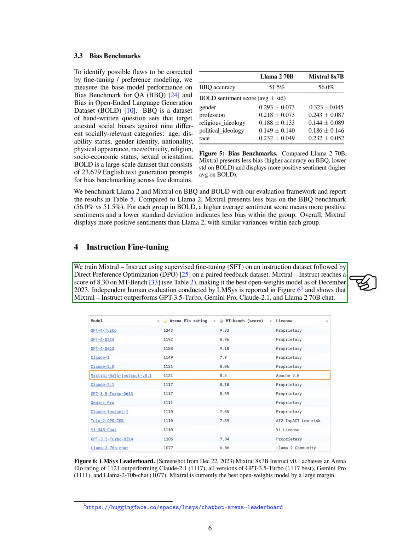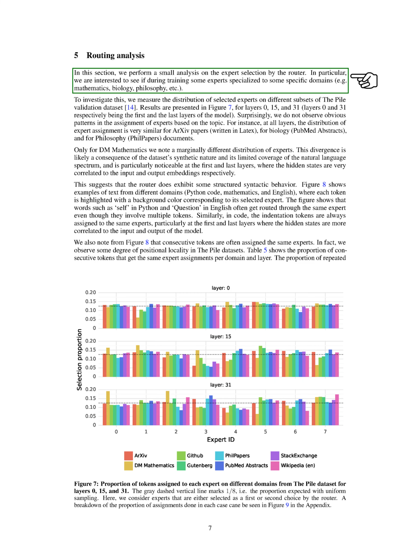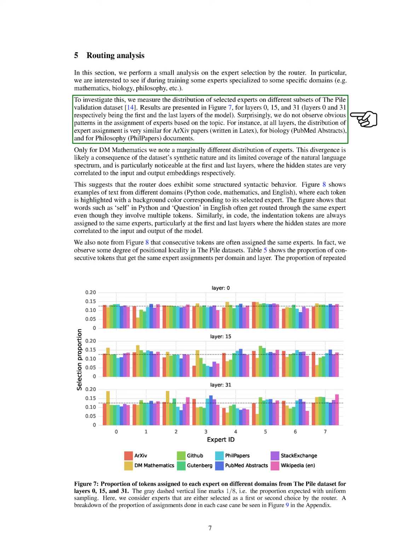We also conducted an analysis on how the model chooses experts during its operation. We were curious to see if, during training, certain experts became specialized in specific areas like mathematics, biology, or philosophy. To explore this, we looked at how experts were chosen across different sections of the PILE validation dataset. We didn't find any clear patterns in how experts were assigned based on the topic.